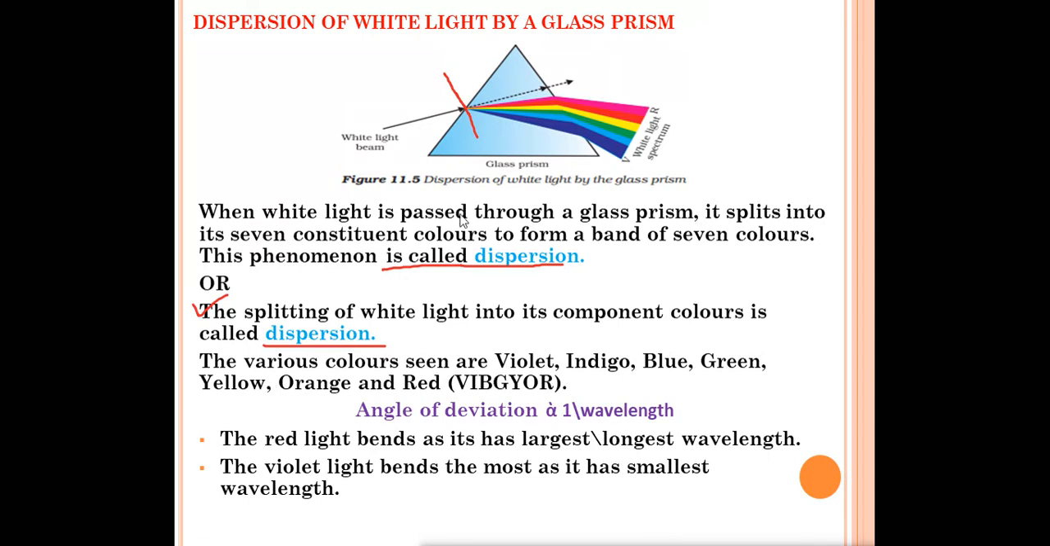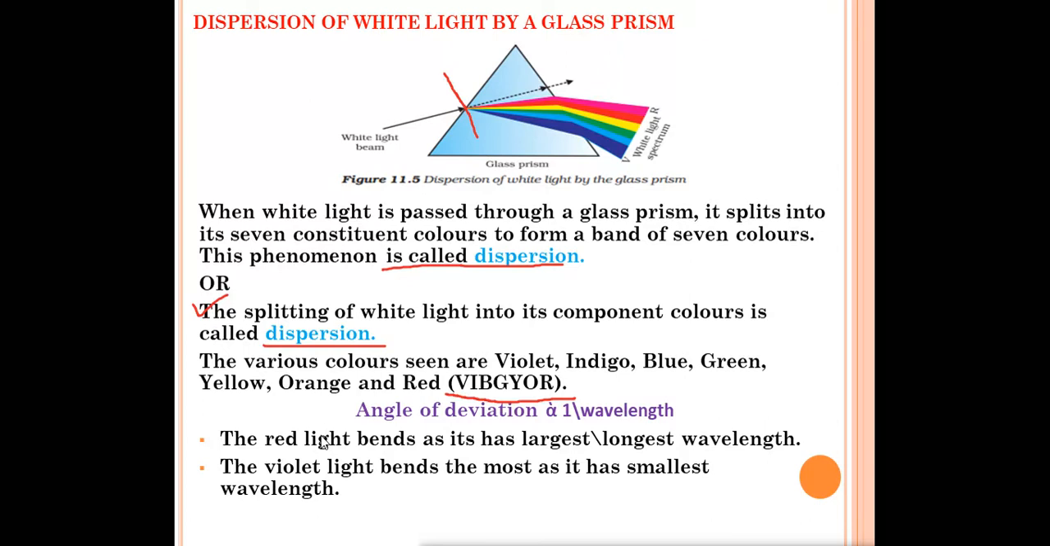What are the various colors which you can see in the dispersion process? They are violet, indigo, blue, green, yellow, orange and red. You can remember the word VIBGYOR, and then you can write the colors easily. This question is also asked: name the colors present after the dispersion of white light, or present in the rainbow. Then you can write: violet, indigo, blue, green, yellow, orange and red.